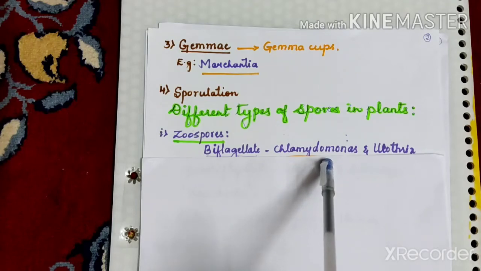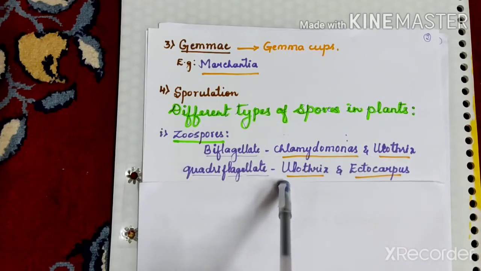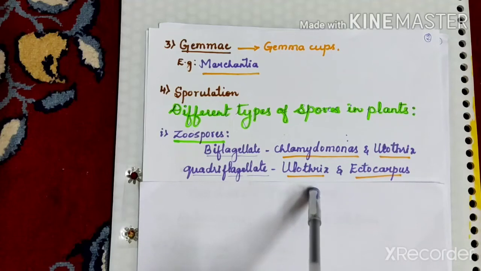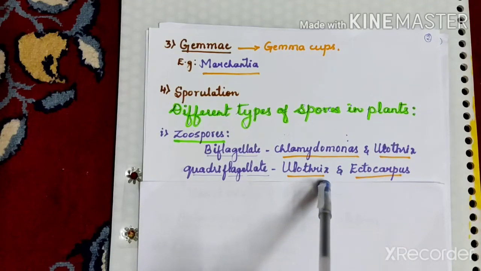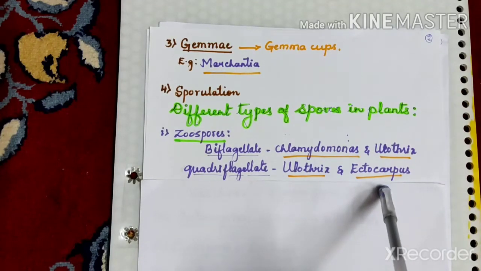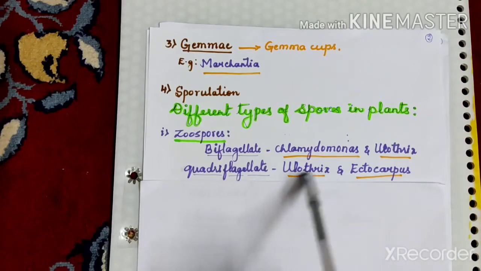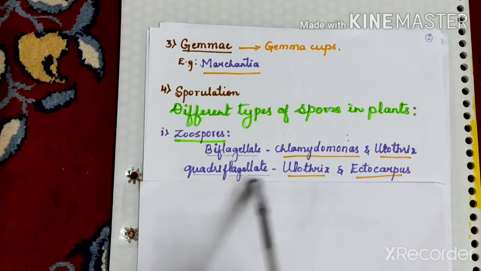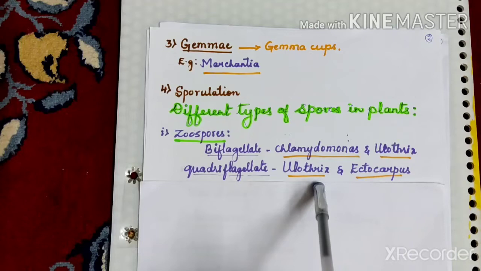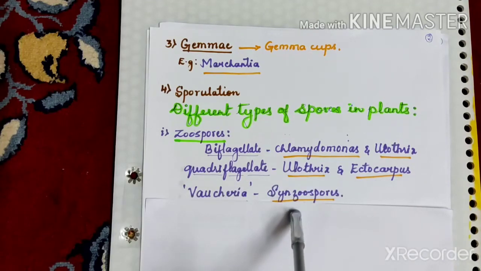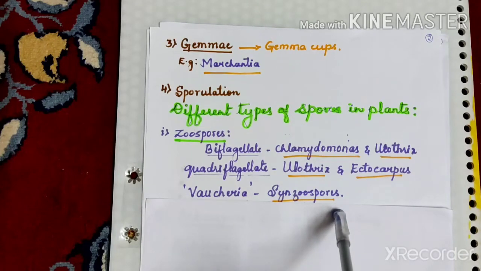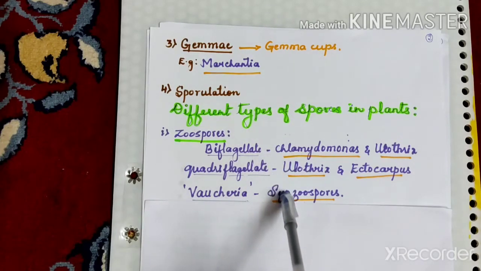In case of Vaucheria, the zoospores are multinucleated, and these are called synzoospores. This is about zoospores.